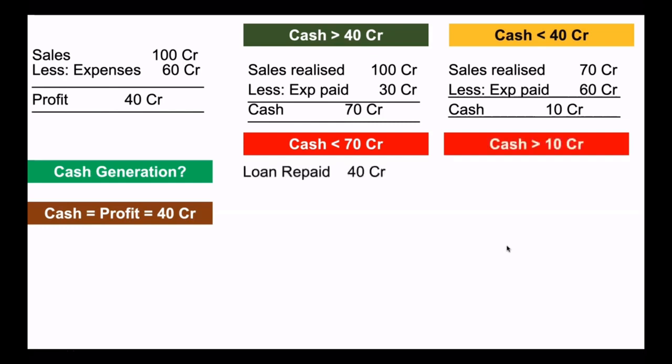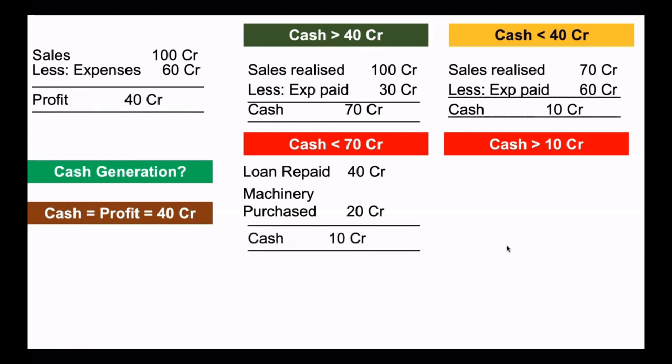How? Let's say a loan has been repaid, 40 crore. Some machinery has been purchased for 20 crore. It means out of 70, 60 crore has gone. So what is the cash position? It is now only 10 crore.